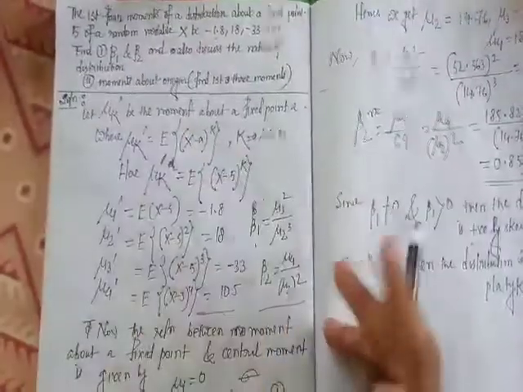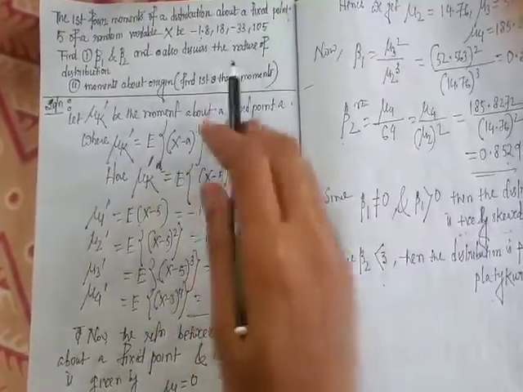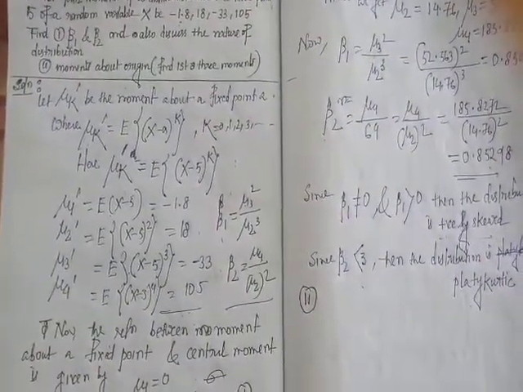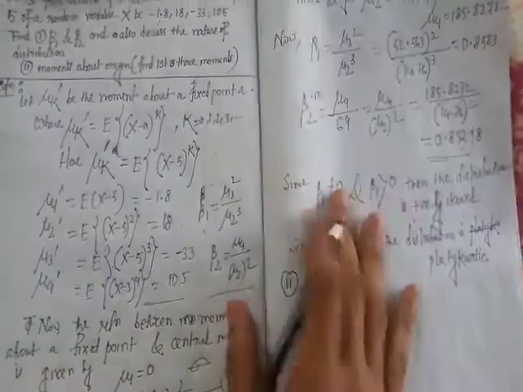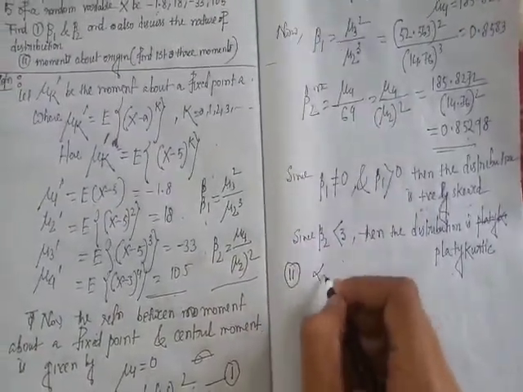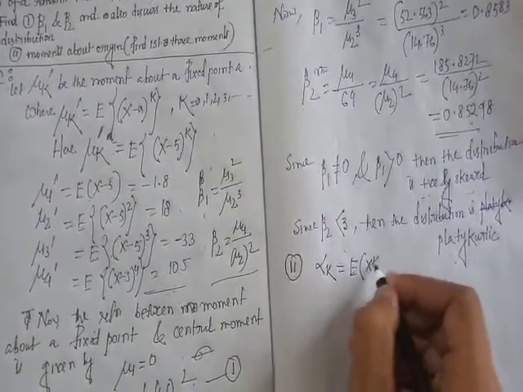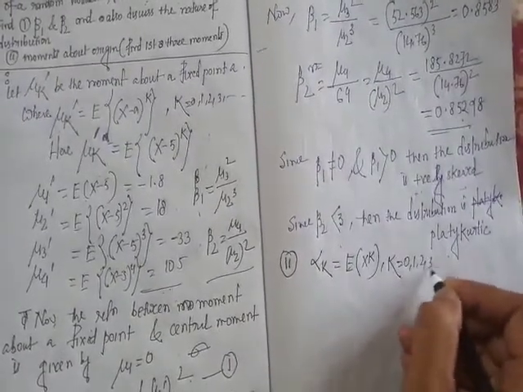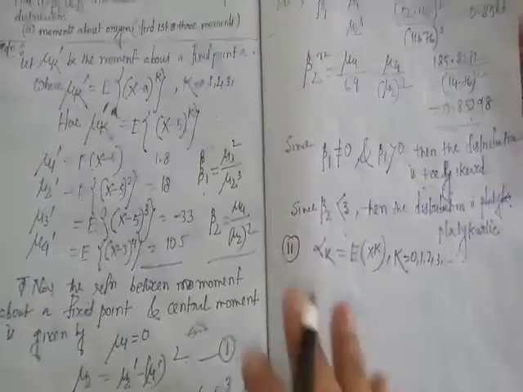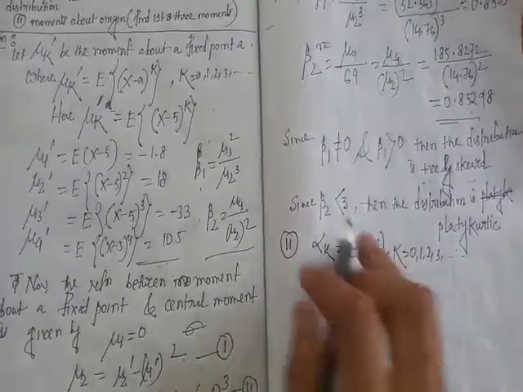Second question. Find the first three moments about origin. We already discussed what the moment about origin is. If alpha k be the moment about origin, then alpha k is the expectation of x to the power k, where k is 0, 1, 2, 3, and so on.